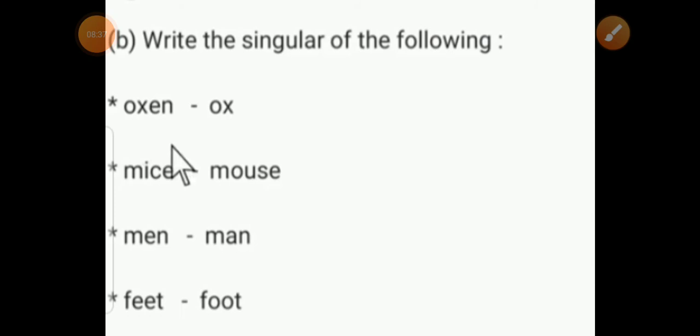Question number B. Write the singular form of the following. Here you see this: oxen, it is a plural form, but ox, it is a singular form. Next, mice. It is a plural form of mouse, and mouse is a singular form. Men, it is a plural form, but man, it is a singular form. And feet, it is a plural form, but foot, it is a singular form.